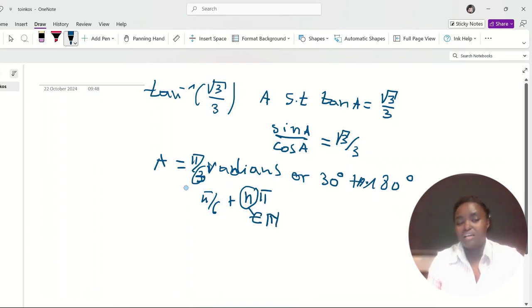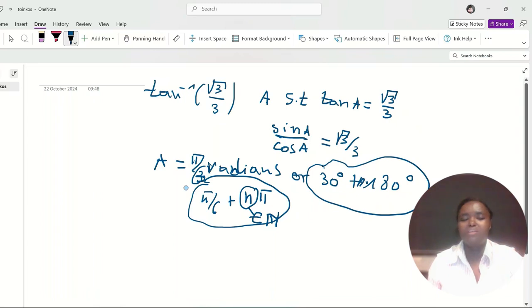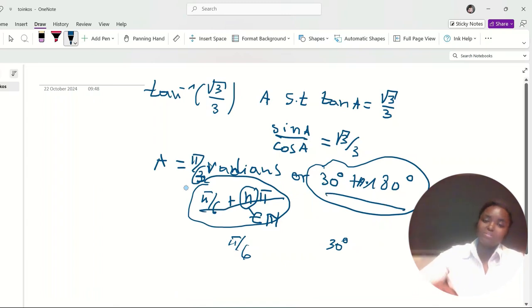So that was the answer. You either give this one or this one. But I think even if you only tell them that the answer is pi over 6, or just give 30 degrees, they will still give you the points. But in general, the answers are these two. Yeah, so that's it.